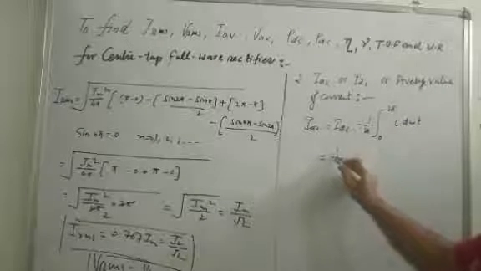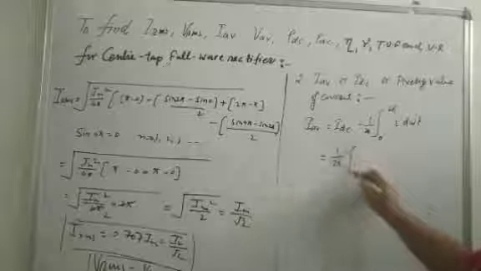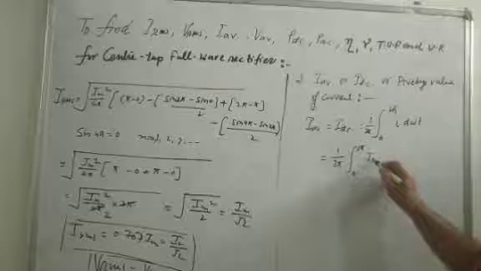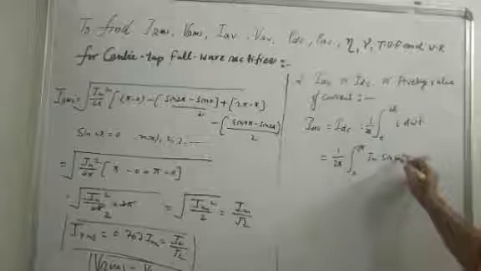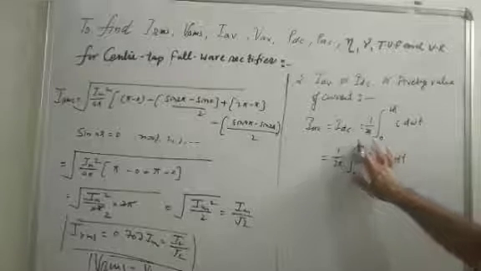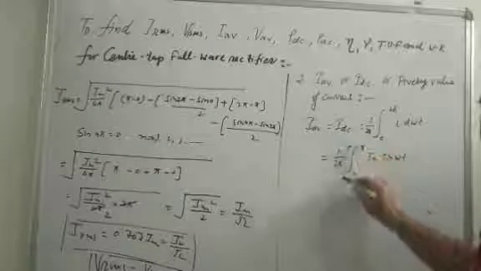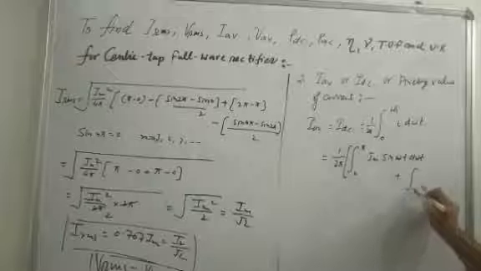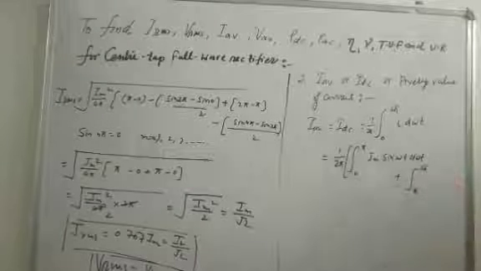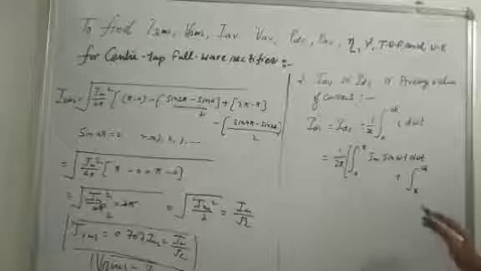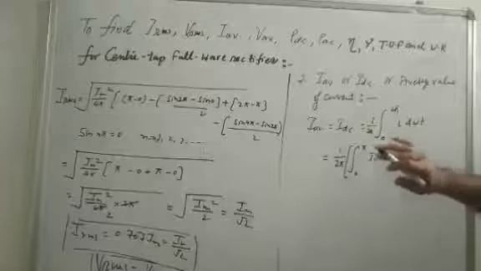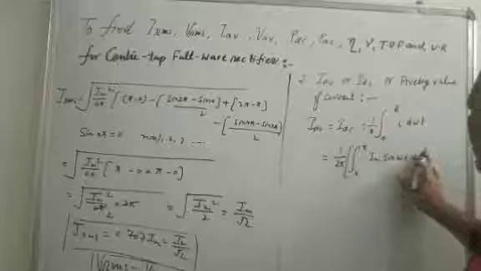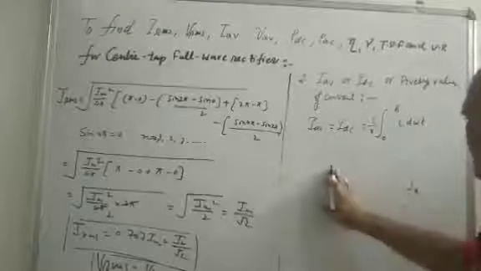This is equal to 1 upon 2 pi, substituting the value of I = Im sin omega t, d omega t, plus pi to 2 pi. Or you find the value for the half cycle 0 to pi. This is pi because the average value for a complete cycle is 0.